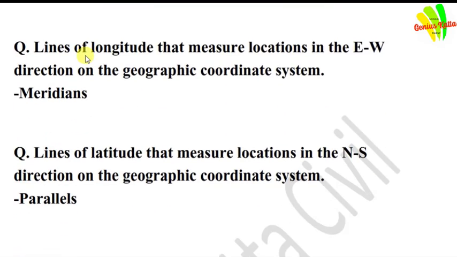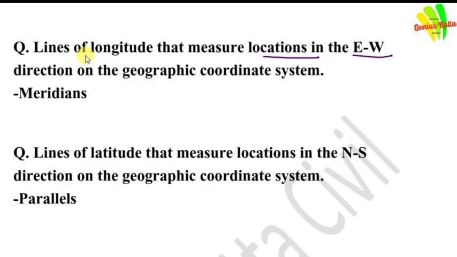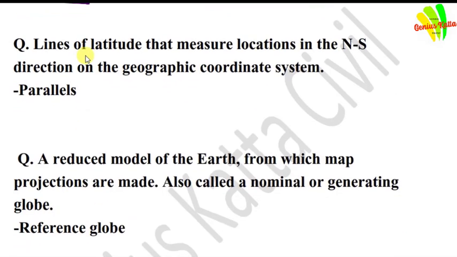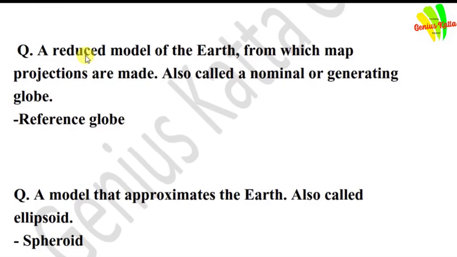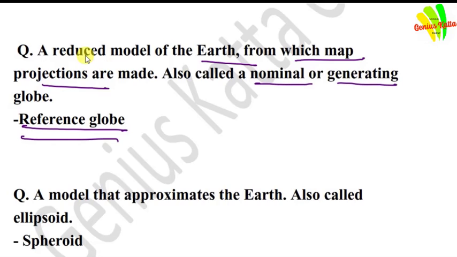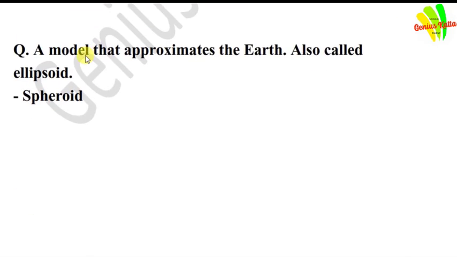Lines of longitude that measure location in the east-west direction on the geographic coordinate system. Answer is meridians. Lines of latitude that measure location in the north-south direction. Answer is parallels. A reduced model of the earth from which map projections are made, also called a nominal or generating globe. Answer is reference globe. A model that approximates the earth, also called ellipsoid. Answer is spheroid.